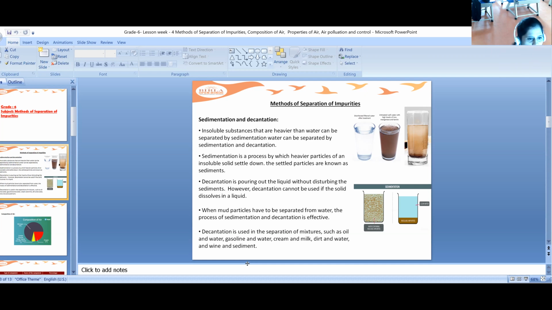Decantation is nothing but pouring the clear water into another container, pouring out the liquid without disturbing the sediments. Decantation cannot be used if the solid dissolves in the liquid. For example, if you mix salt or sugar in water, it will be completely dissolved and you cannot separate them. You can do decantation and sedimentation only for insoluble substances like sand mixed in water.